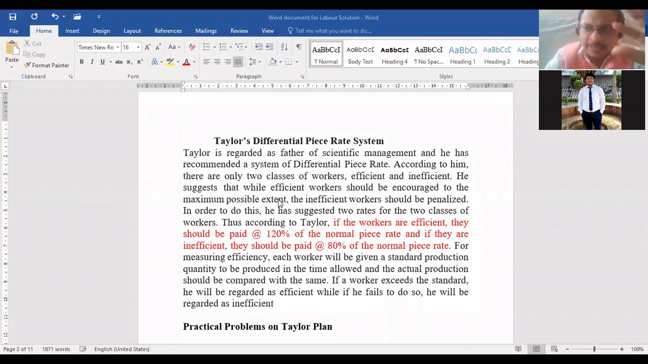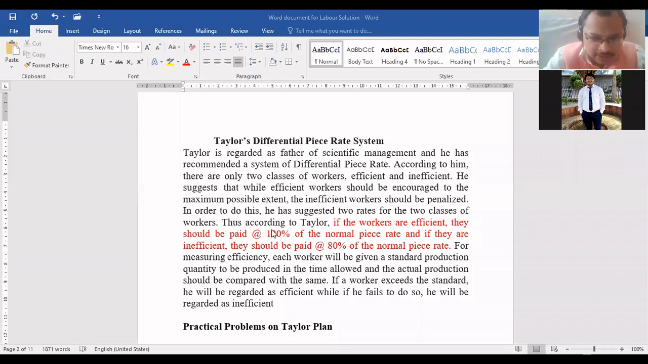Very good. So, in time rate, we pay wages according to the number of hours they work. In piece rate, we pay wages according to the number of units the worker produced. Agree, everyone? So, Taylor's plan was based on piece rate system. He said workers can be classified in two ways: efficient worker and inefficient worker. He believes efficient workers should be rewarded with some extra payment. He called it bonus. And those who are inefficient workers, he believes they should be punished by wage cut.